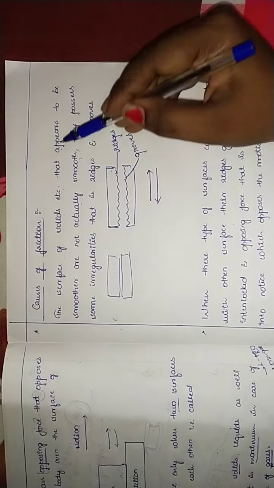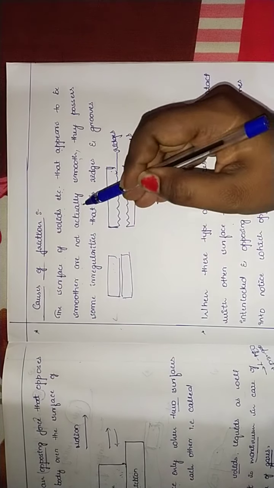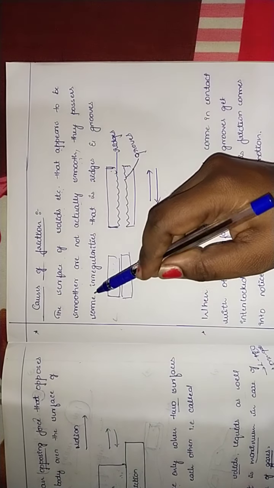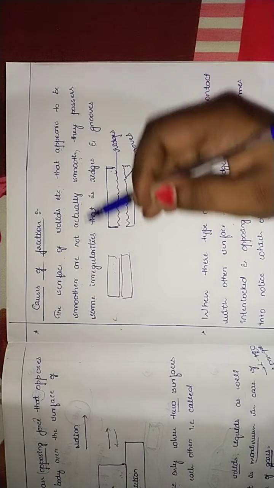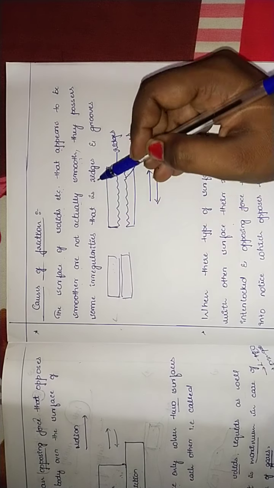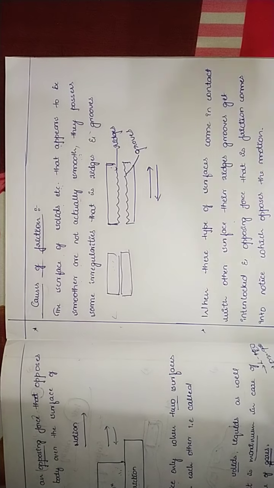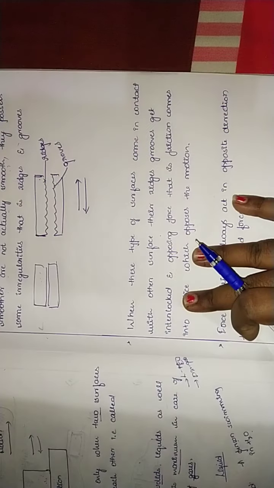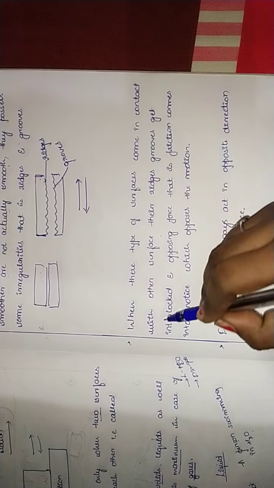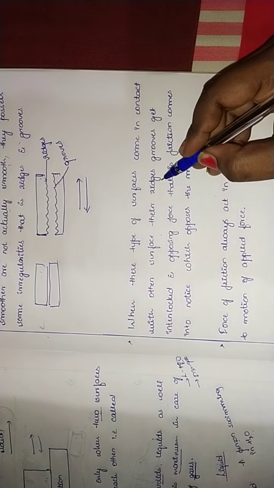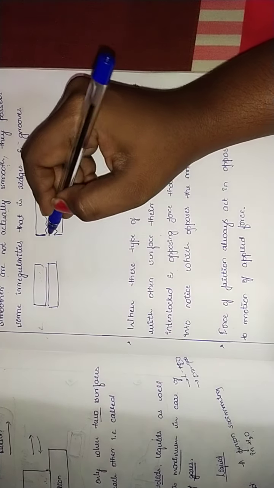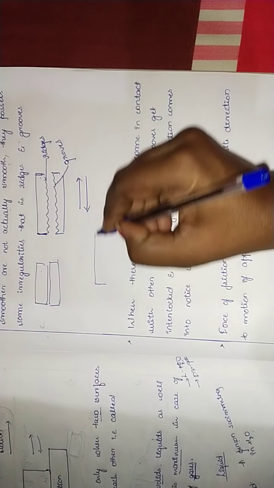So what is that? Surfaces that appear to be smoother are not actually smooth. They possess some irregularities, that is ridges and grooves. So this is a cause of friction. When these types of surfaces come in contact with another surface, their ridges and grooves get interlocked.